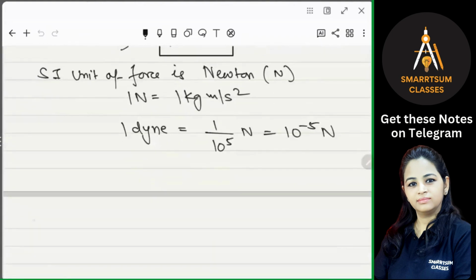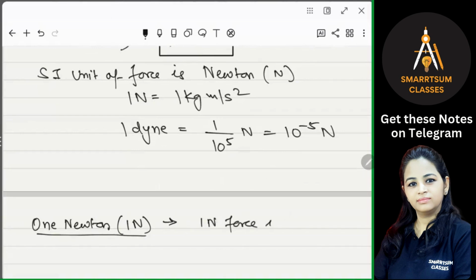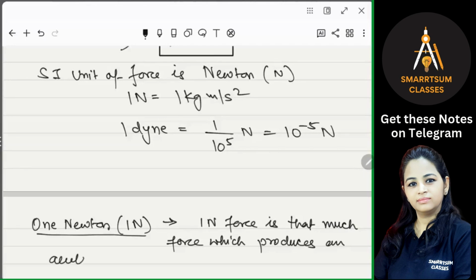How can we define 1 Newton force? 1 Newton force is that much force which produces an acceleration of 1 meter per second square in a body of mass 1 kg.